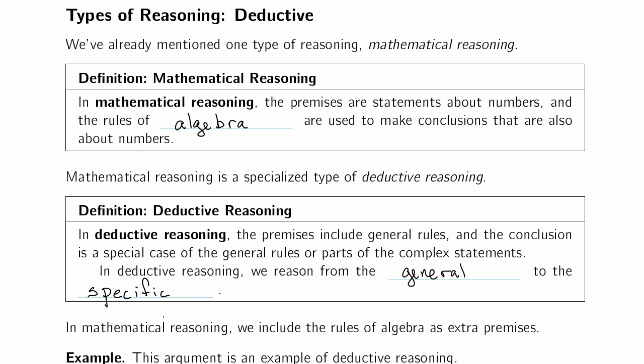In mathematical reasoning, then, we usually just fold in the rules of algebra as some extra premises that we're not going to mention because everybody who's doing algebra already agrees on all of those rules, so we don't need to say it. Okay, let's see an example of deductive reasoning that is not an example of mathematical reasoning.